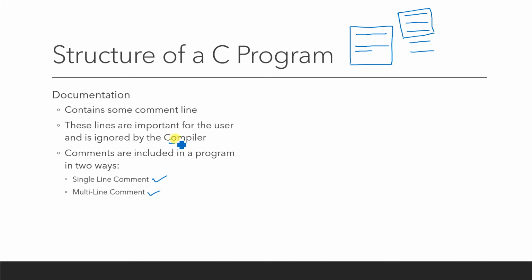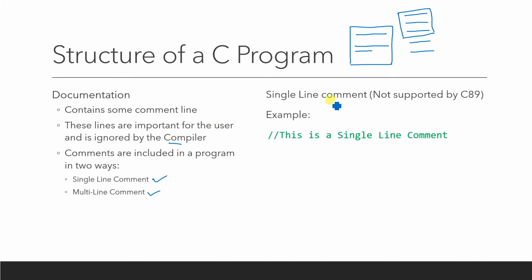So how to write that comment line, I am trying to show you. A single line comment is generally written something like this. You have to use double slash before you write any comment line. So I am trying to show you this with an example. This is a single line comment. I have used two forward slashes to specify a single line comment.